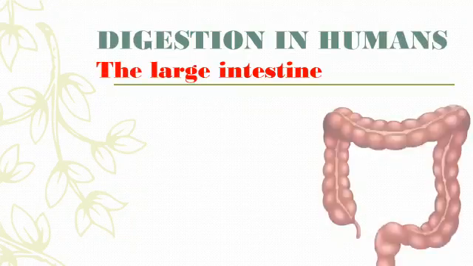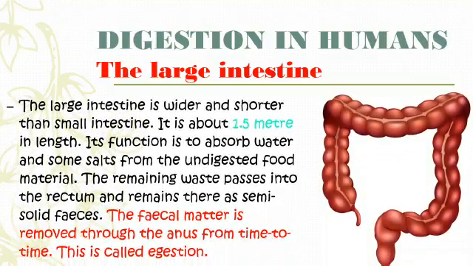So here comes the function of the large intestine. Studying the large intestine, it is approximately 1.5 meters in length. It is wider and shorter than the small intestine. Its function is simply to absorb the water and some salts from the undigested food. The remaining waste product is pushed to the rectum and remains there in a semi-solid phase. The fecal matter is removed through the anus from time to time, and this is called egestion.